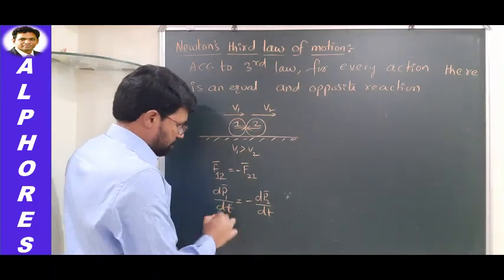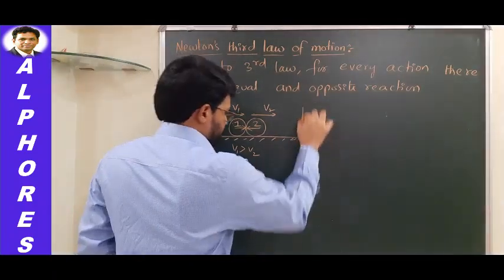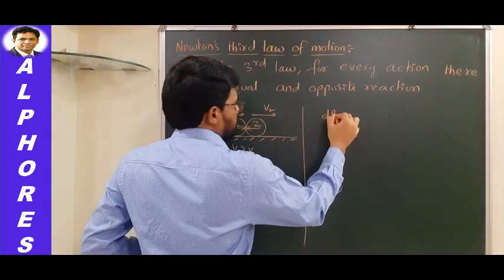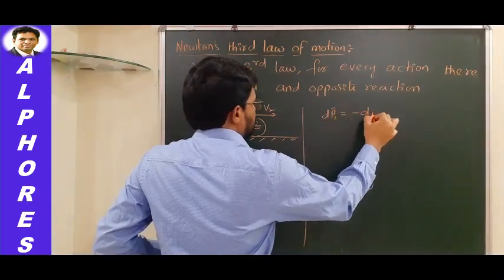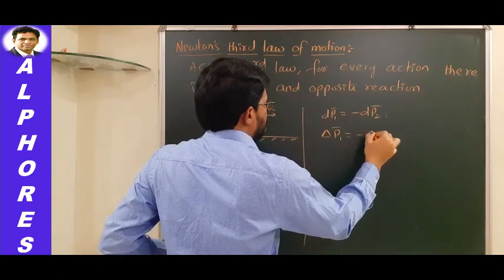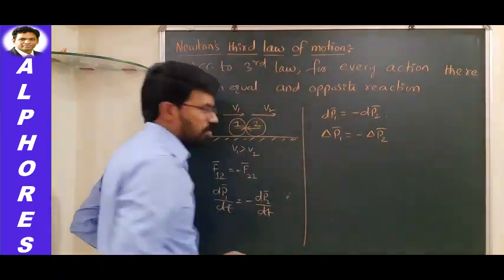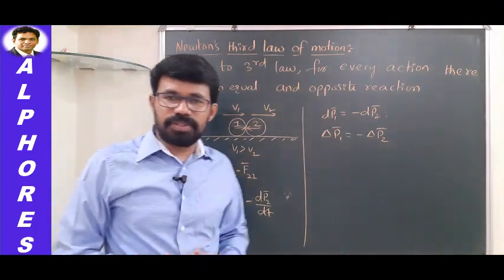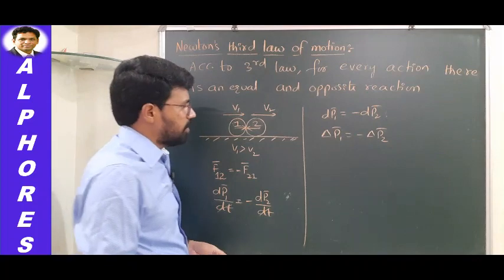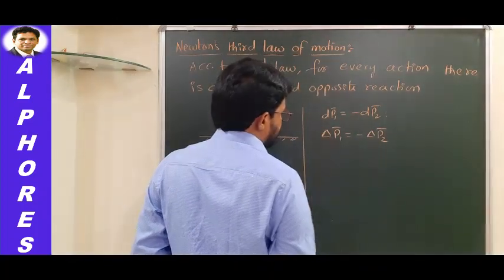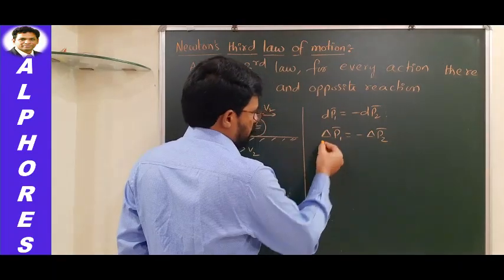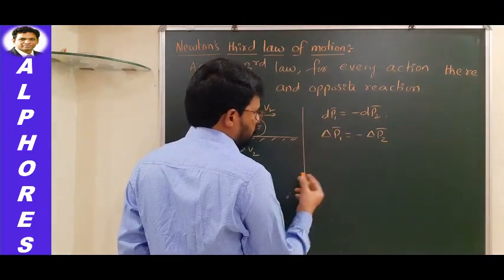Okay, so cancel the dt. This dP1, I'll write it as delta P1 bar is equal to minus delta P2 bar. If the interval during which this change is taking place is significantly high, then I can write like this: delta P1 bar is equal to minus delta P2 bar. Here delta P1 bar is what? A change in momentum, isn't it?